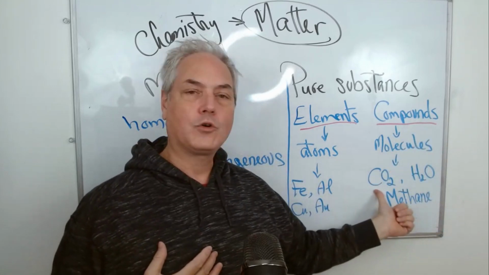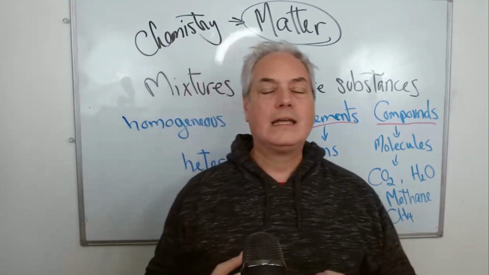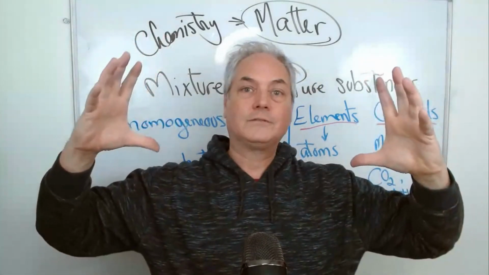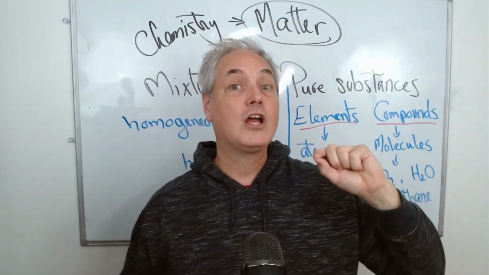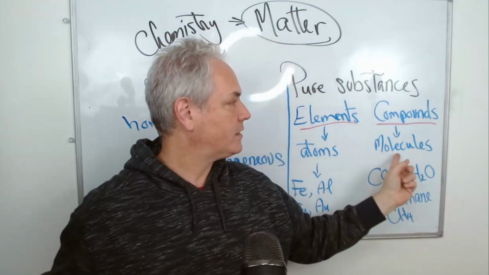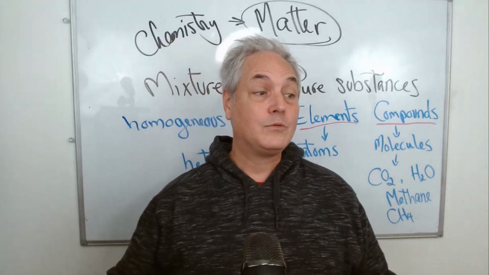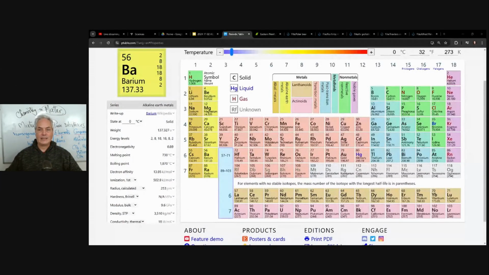That works the same with carbon dioxide as well. If you have carbon dioxide in a container and you break it down in small pieces, you end up with one particle of carbon dioxide. Now, what's interesting with molecules and compounds, we can go back to our periodic table, is that carbon dioxide is made of carbon and oxygen. So here we have atoms that are put together to create a new substance. And in that case, it is a molecule or a compound.